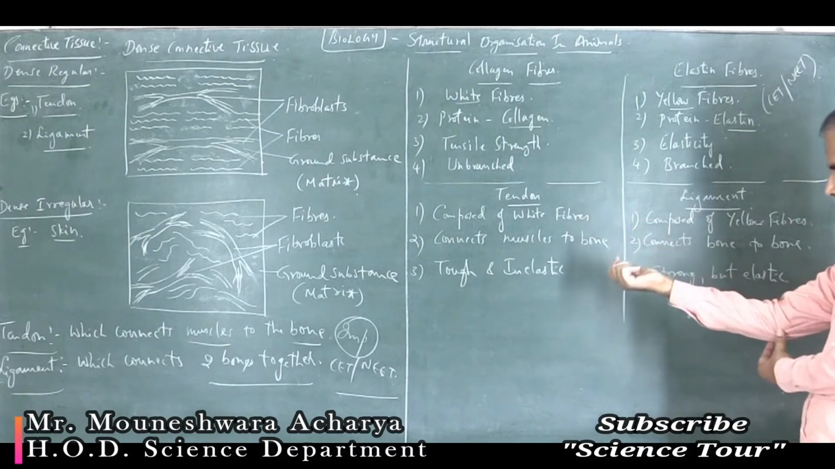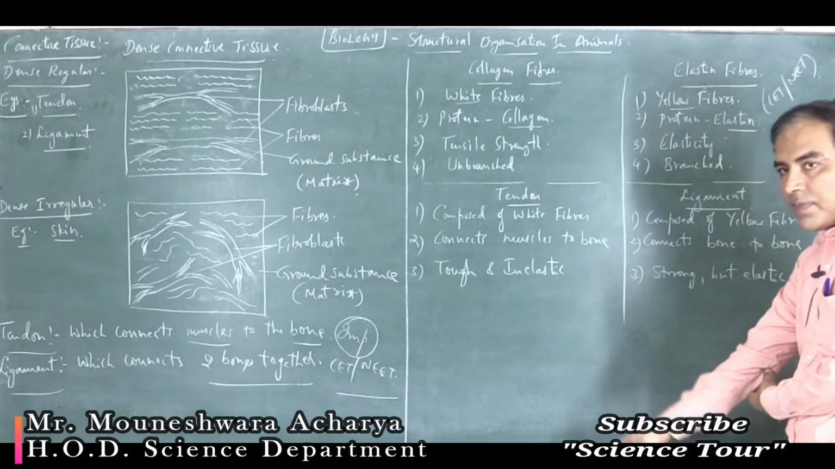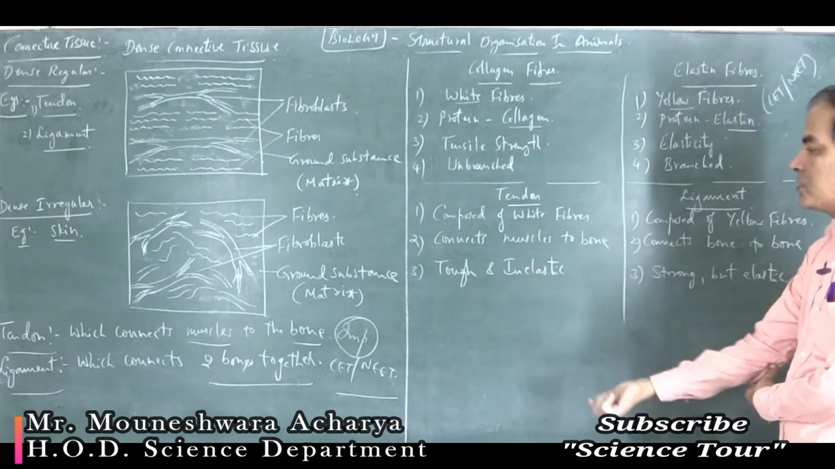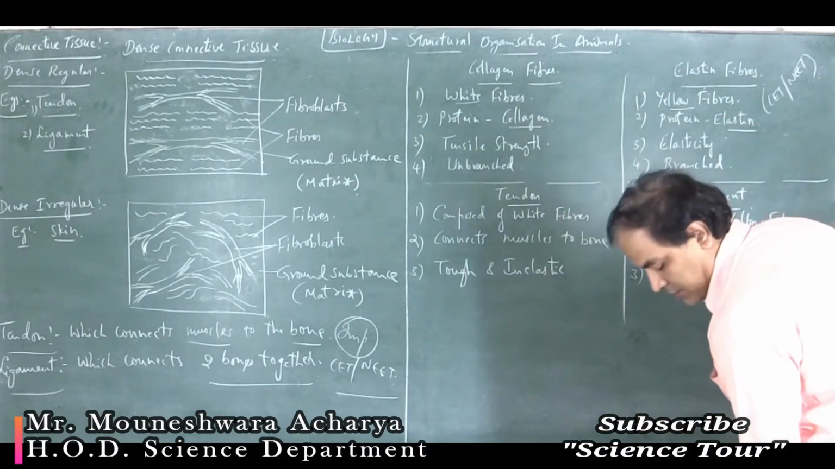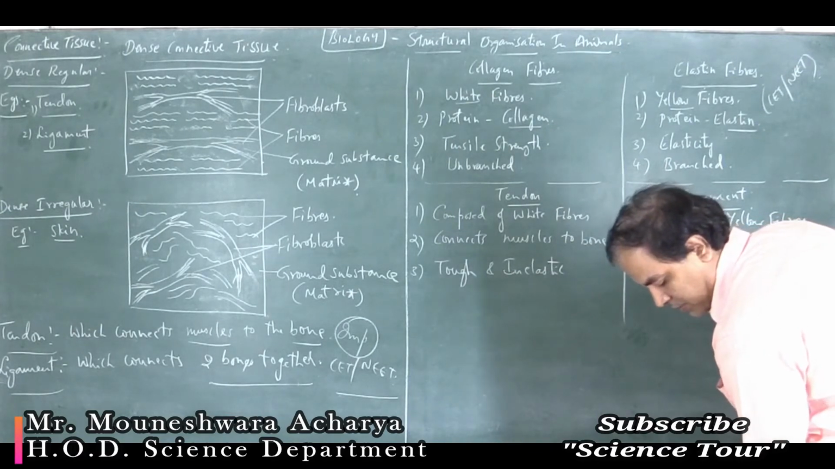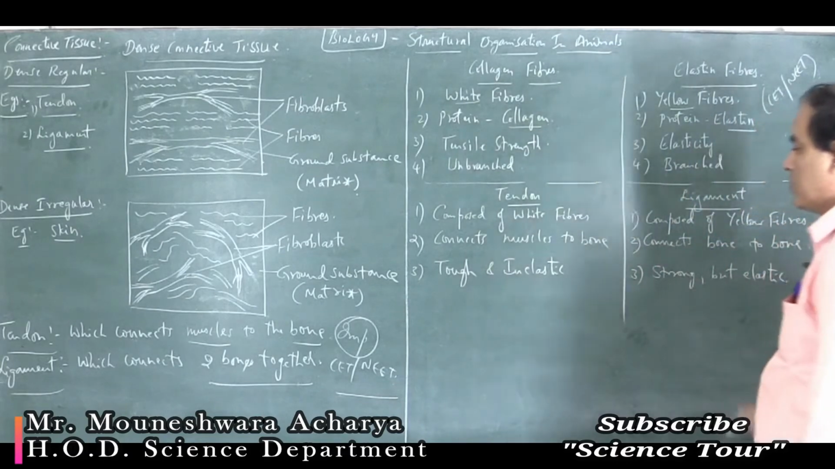You can see the ligament which is present between the two bones, so that you can make movement between the two bones. At the ankle region, you can see the tendon which connects the muscle to the bone.